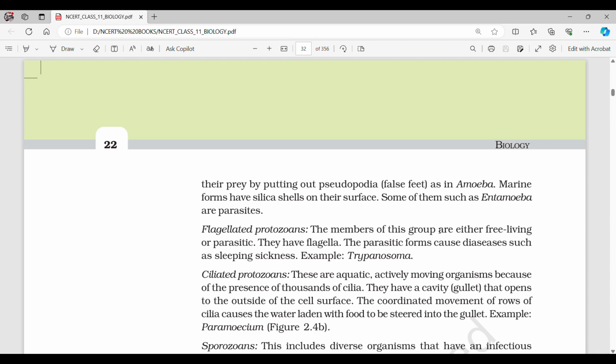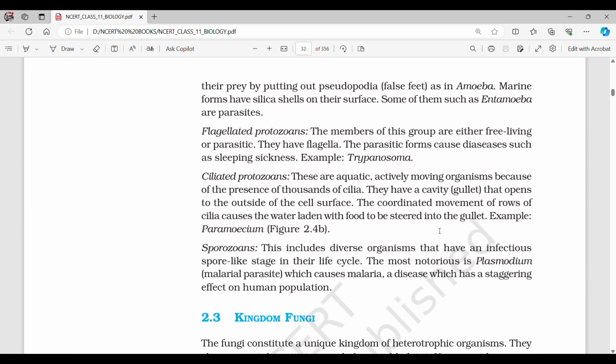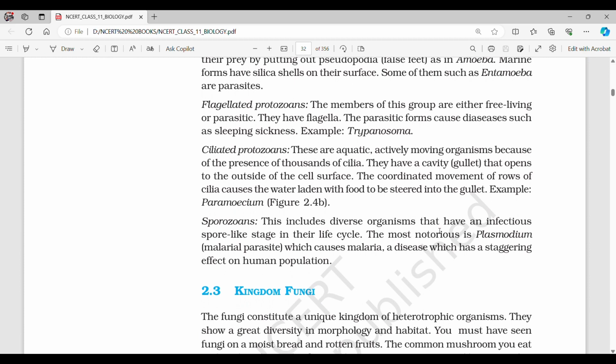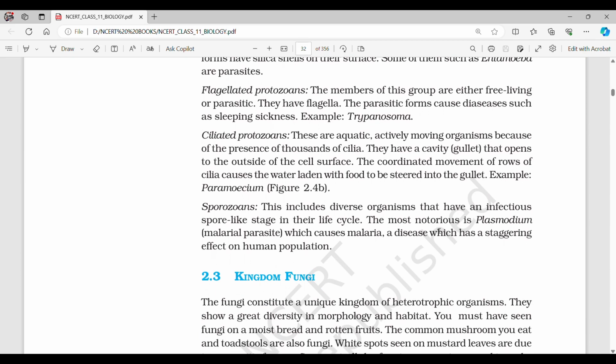Flagellated protozoans. The members of this group are either free-living or parasitic. They have flagella. The parasitic forms cause diseases such as sleeping sickness, for example Trypanosoma. Ciliated protozoans. These are aquatic, actively moving organisms because of the presence of thousands of cilia. They have a cavity, the gullet, that opens to the outside of the cell surface. The coordinated movement of rows of cilia causes the water laden with food to be stirred into the gullet. Example, Paramecium.